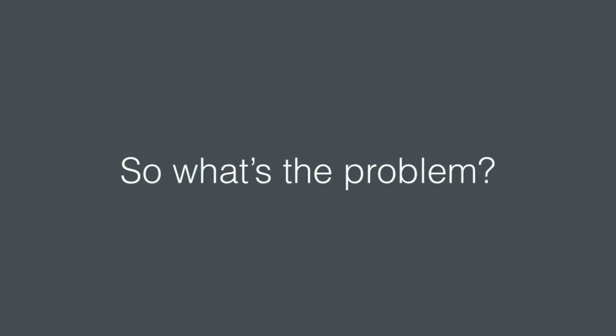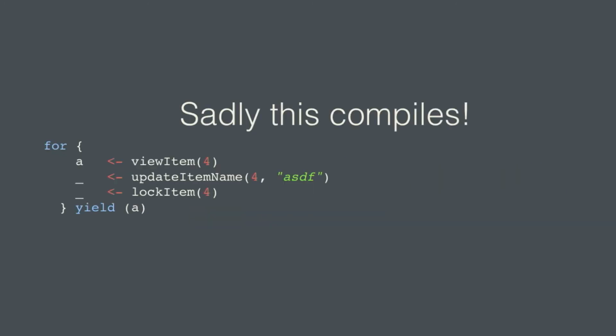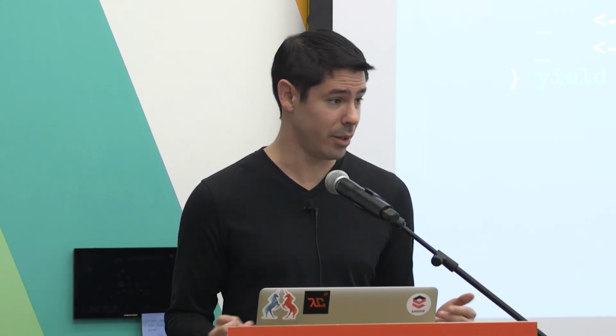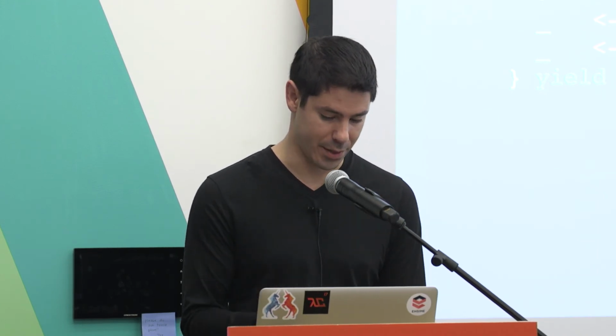So like I said, what's the problem? There is a problem, in my opinion. We're threading through the state, but we're not modeling it. So this is the issue. This compiles. We can view an item, we can update an item, and then we can lock an item. But that shouldn't compile, right? That's not what we designed our API to do. And we want to provide safe APIs for our users. So is there a way to make sure that this doesn't compile?